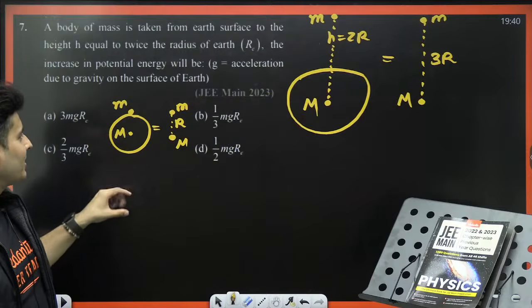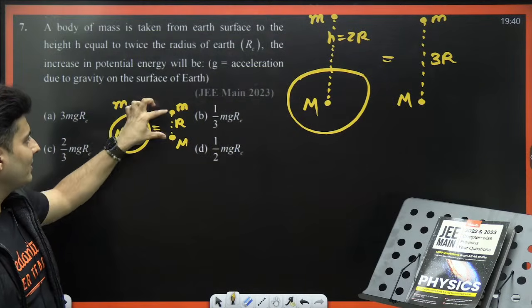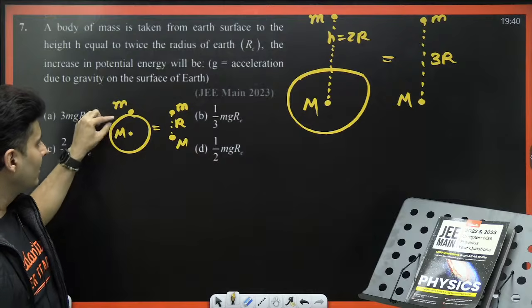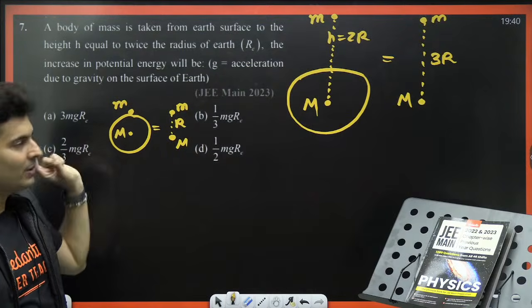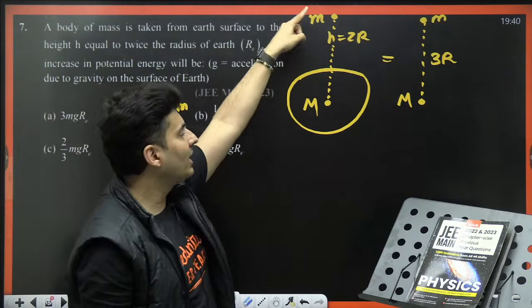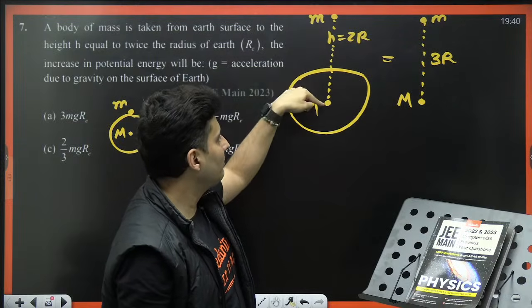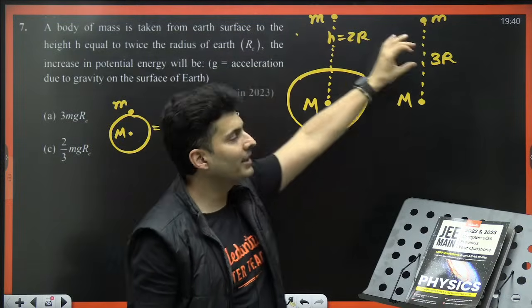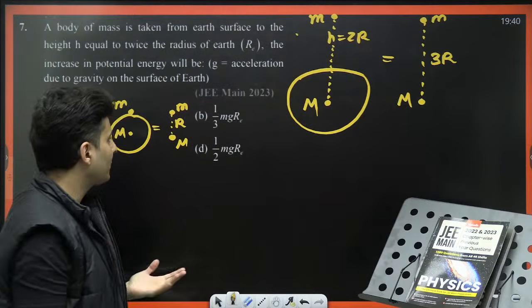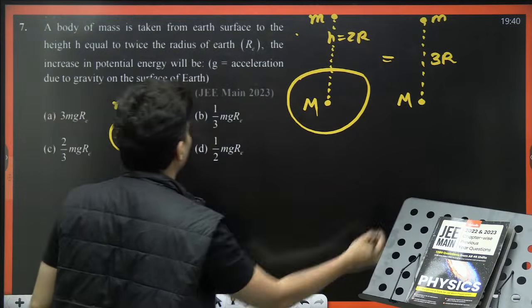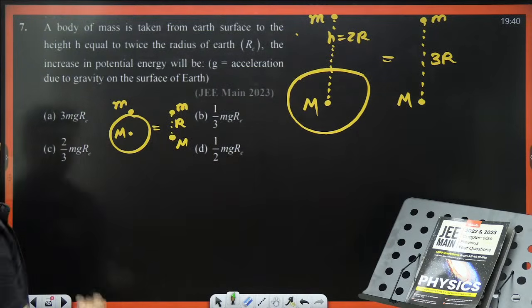How many of you realized? Earlier the mass was on the surface. It's like two masses separated by r, because the Earth can be assumed as a point mass at the center. And when you take it at a height 2r, the separation from center to center will be 3r. So I will increase the separation. So the question is exactly that: what is the change in the potential energy?